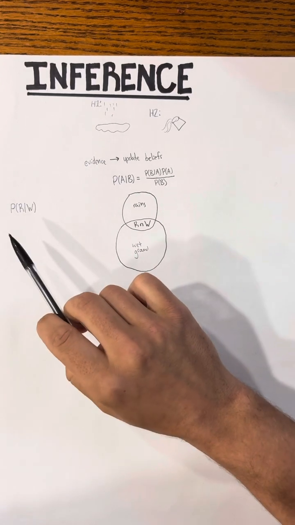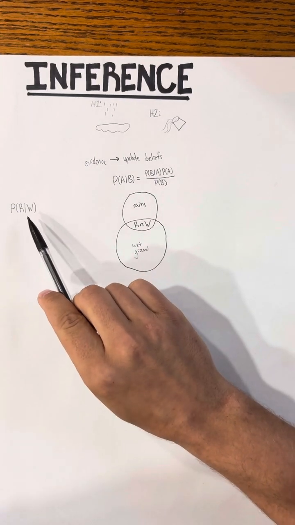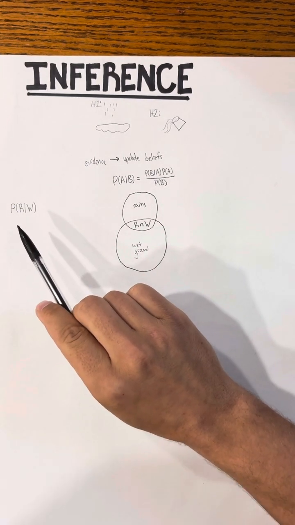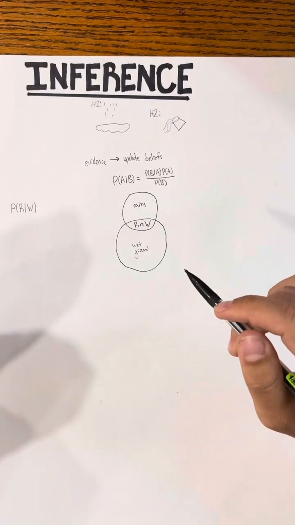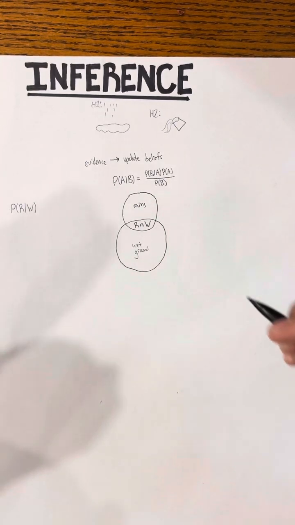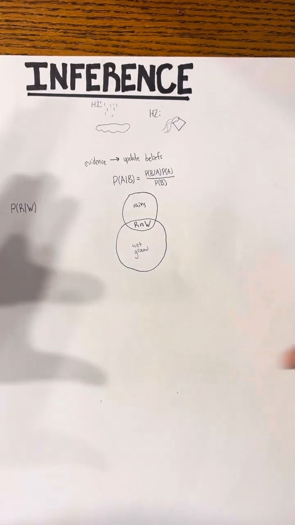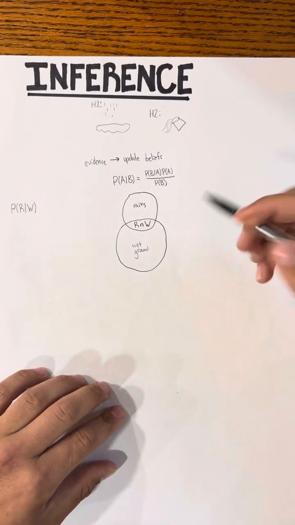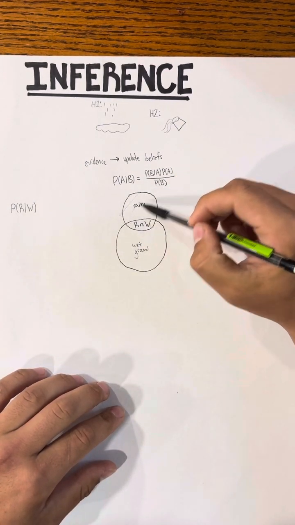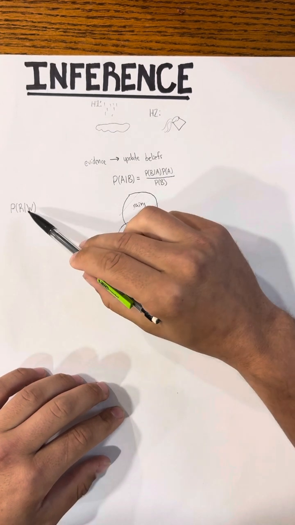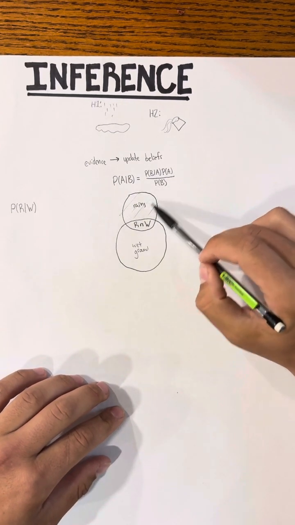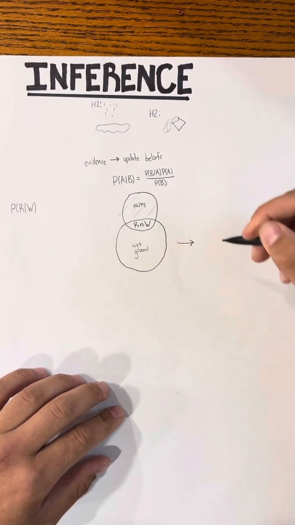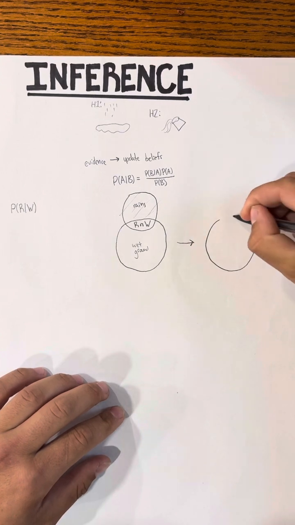Well, we want to know the probability that it rains given the ground is wet. And whenever you hear given, you should think it's an assumption, and the possibility space collapses down to what we're given. So given that the ground is wet, we can completely ignore this possibility space. And we have this.